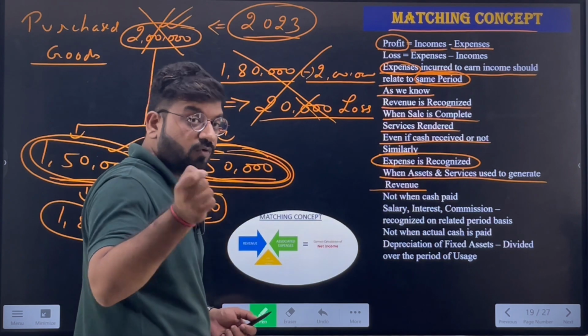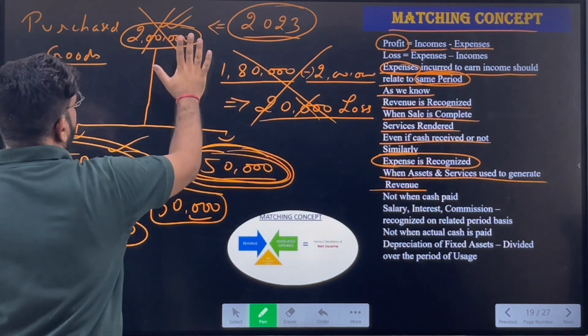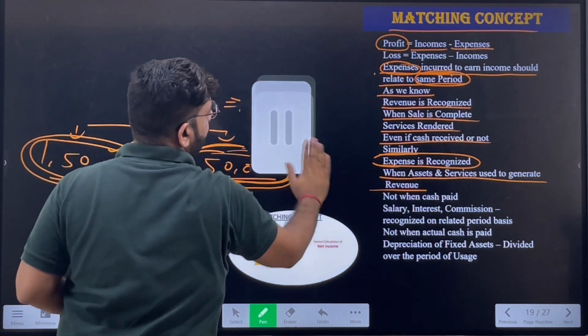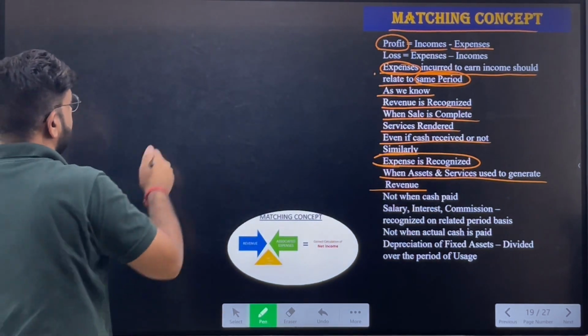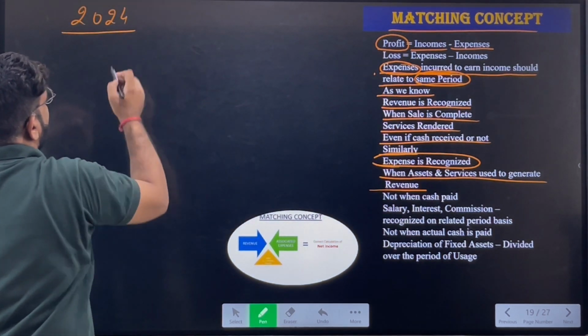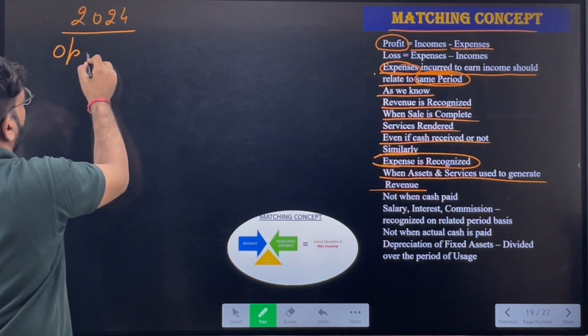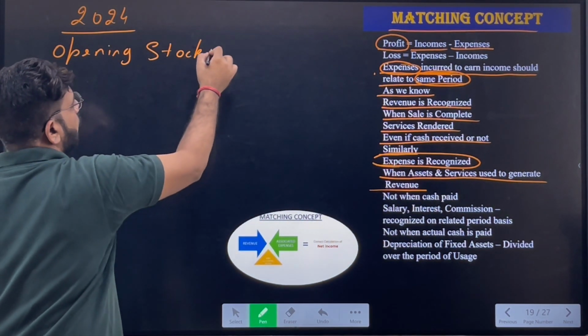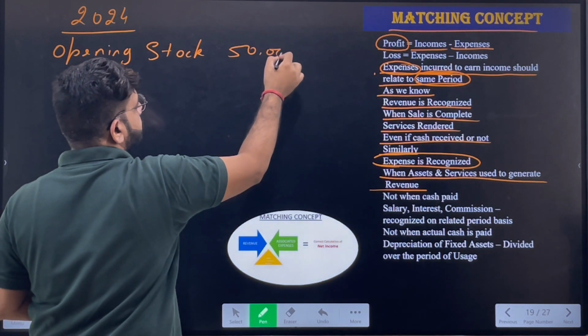Now in the next year, what will happen? Let's check it out. Suppose in the year 2024, I have an opening stock, which was left behind in the previous year, worth rupees 50,000.